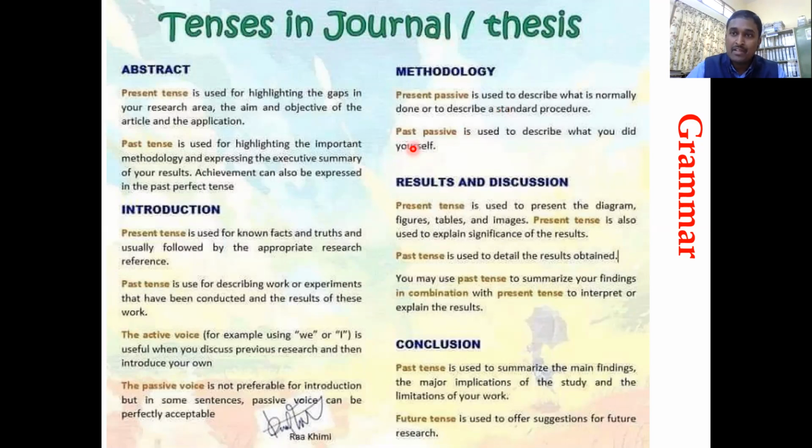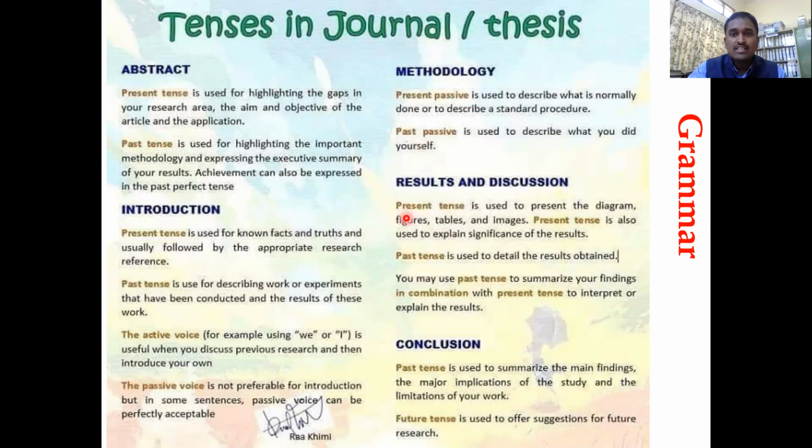But when you're writing the method which you have already used for preparing a scaffold, that time you have to use past tense. Let us say scaffold. So 100 grams of collagen was taken, 100 grams of chitosan was taken. Sorry, not is taken, was taken. Then it was mixed in the mixer, and then it was freeze dried or whatever it is. That complete process should be in the past tense. But when you're citing somebody's work, that we have used, you write the present tense.